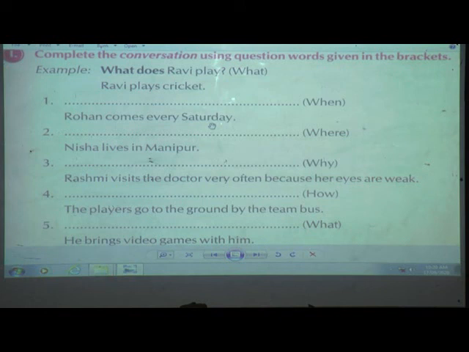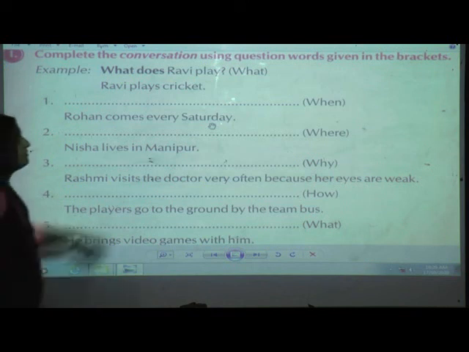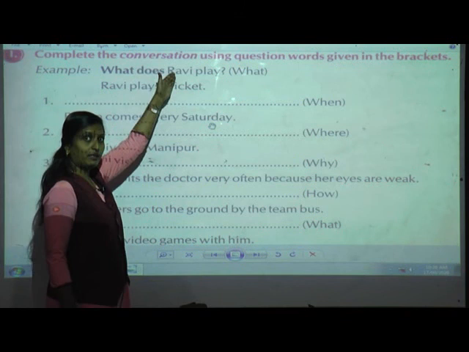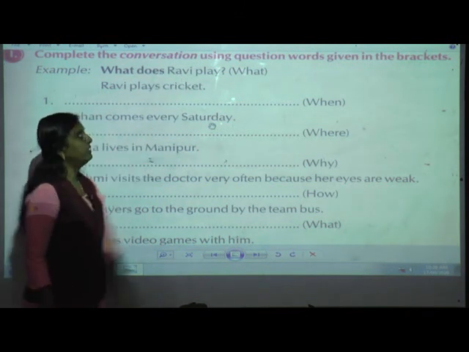What does Ravi play? Now here also we can see Ravi is singular. Yes or no? So we are using what does Ravi play, and I have told you before that the WH question will come first, and then whatever we are using, that is does or do, that will come afterwards, and then the subject and the remaining.